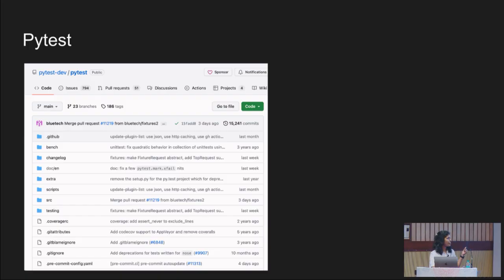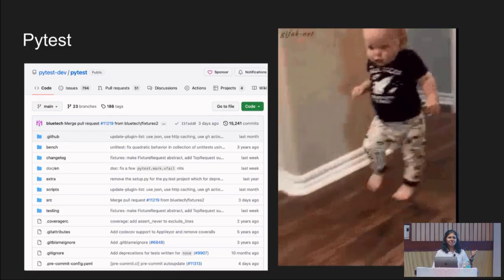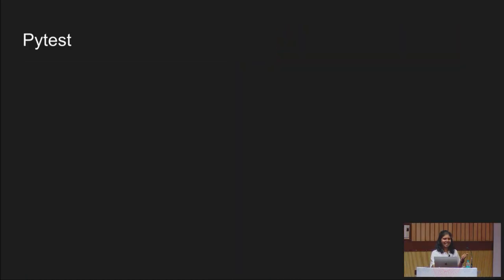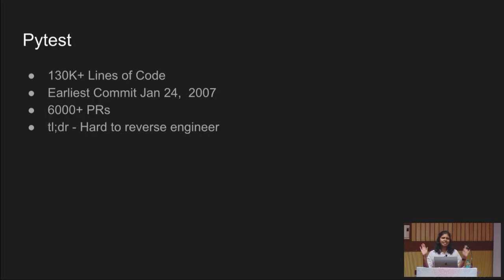Pytest, the source code from GitHub, it's huge. It's really, really huge. And that was me. No, not happening. I'll tell you why. Because this has about 130K lines of code. That's almost 1 lakh plus lines of code. And the earliest commit was 2007. 3 more PyCons and it'll be 20 years old. 6,000 plus PRs. The slide is a little outdated. It's 7,000 now in just 1 year. I'm like, how am I going to ever go through this? TLDR, it's very hard to reverse engineer.